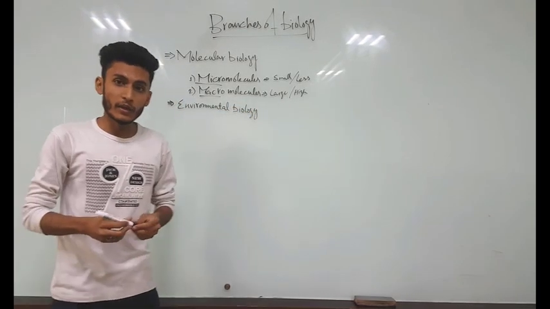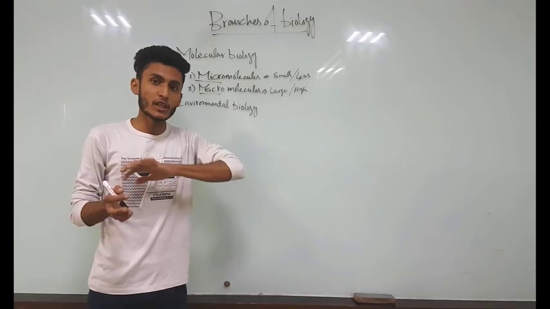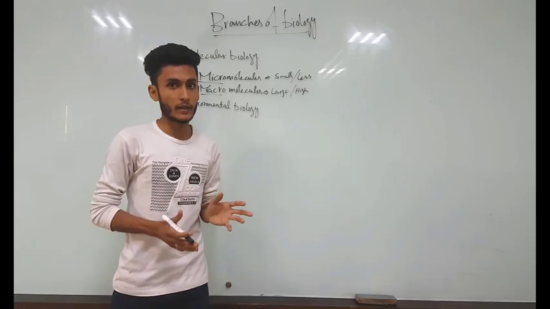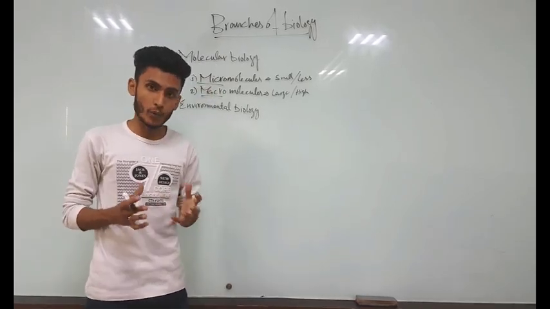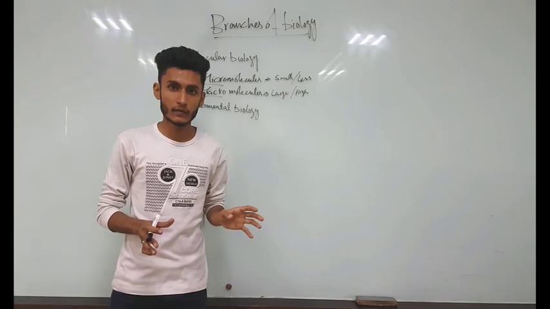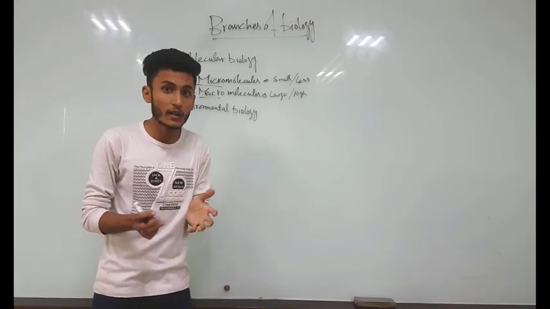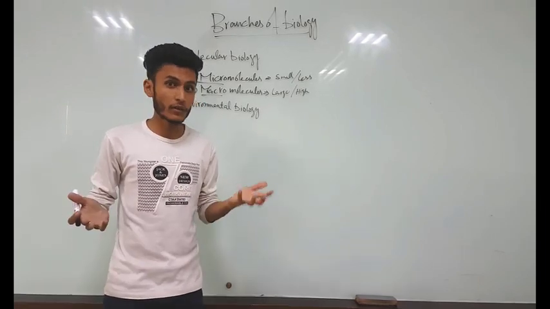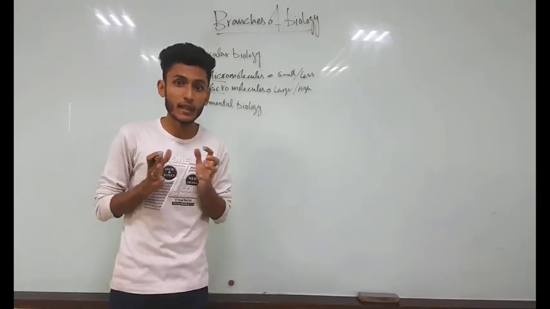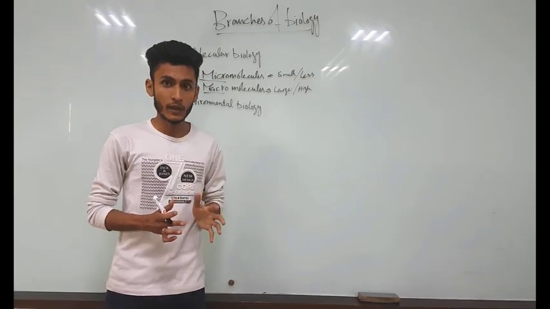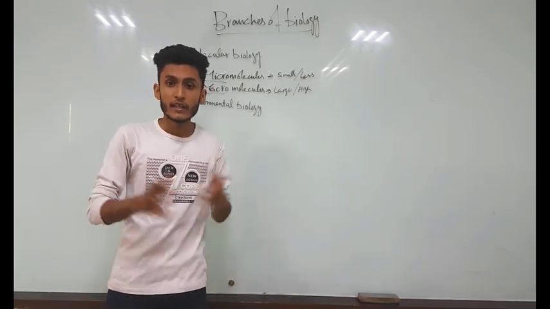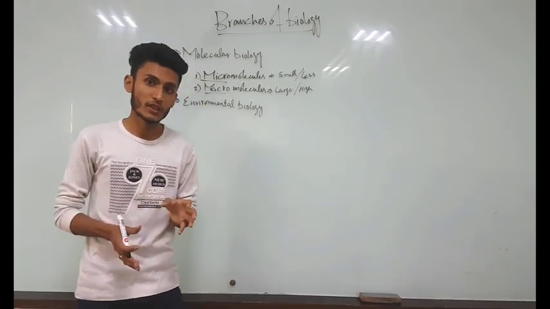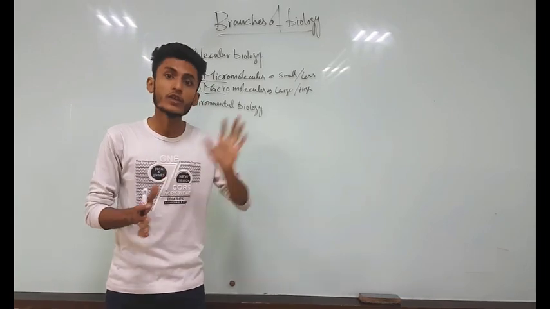In environmental biology, we discuss the relationship of an organism, even plants and animals, with their environment. In the environment, we discuss both organic and inorganic components. For example, among the inorganic components of an environment, you have molecules like water. Plants and animals cannot live without water. So environmental biology is actually the study of the relationship and sustainability of life due to its environment.